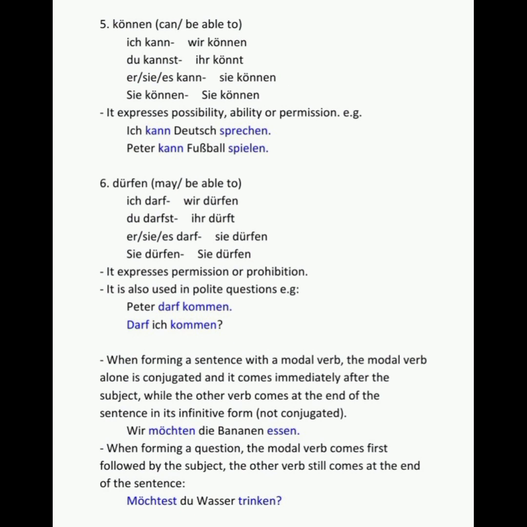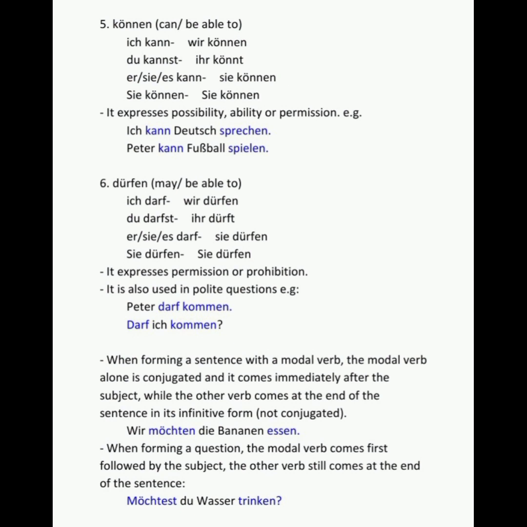So this one also expresses permission or prohibition, and is also used in polite questions. May I please do this? May I please, for example, darf ich kommen? May I come? Peter darf kommen. Peter may come, and such like things.